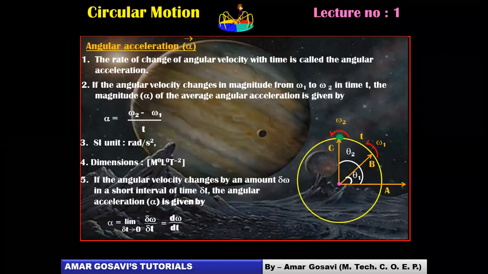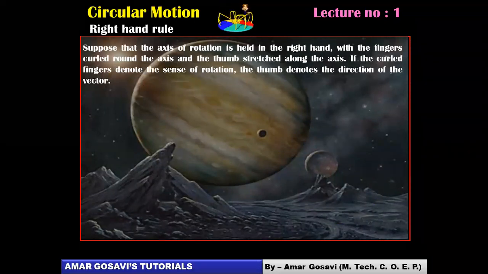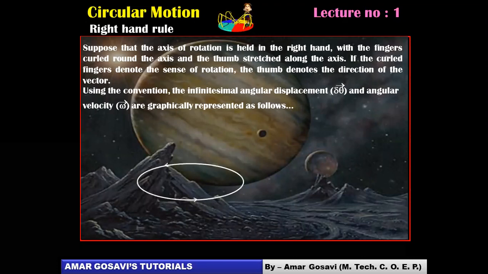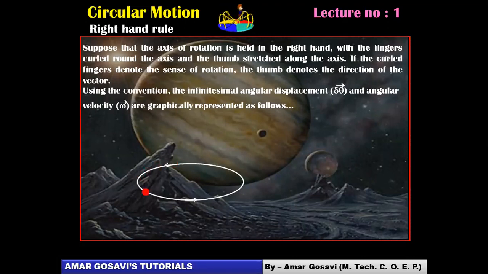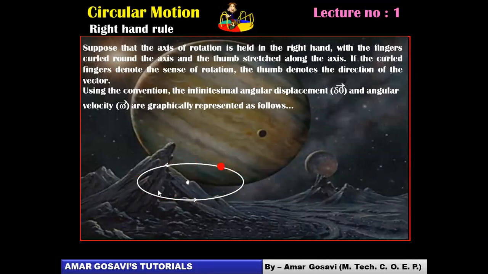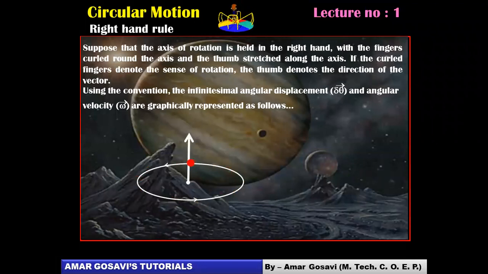Now all these things, angular velocity, angular acceleration, angular displacement, because they are vectors, the direction is given by right hand rule. So what it says is, imagine the fingers of the right hand to be curled and thumb to be outstretched. If you imagine the curled fingers as circular motion like this, the outstretched thumb will give you the direction like this. That's going to give you the direction for all the three.